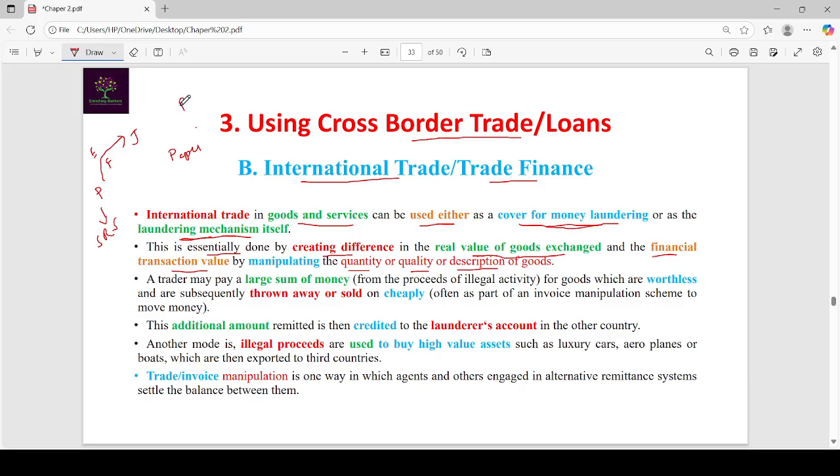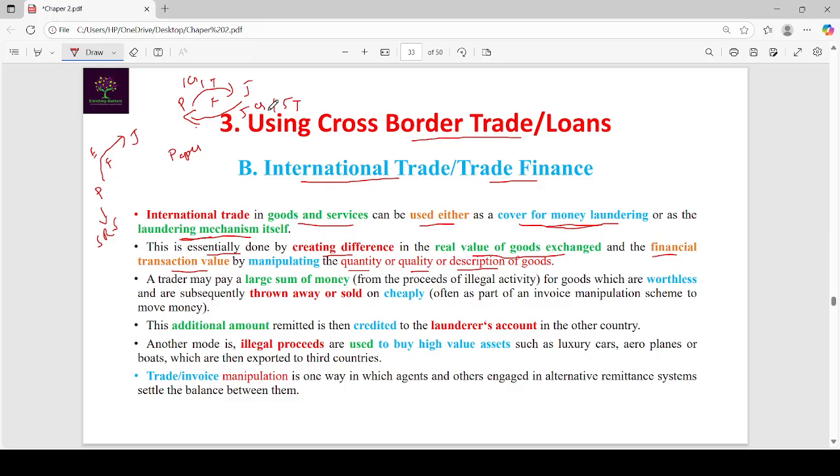See here, Pushpa exports 1 ton of furniture worth 1 crore to Japan. In return, he received 5 crores and he has shown that he exported 5 tons.